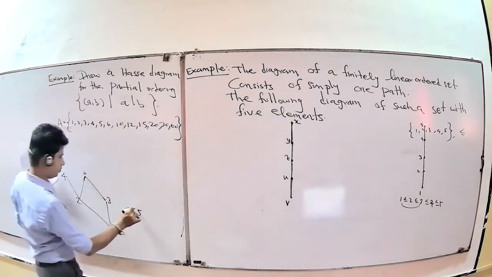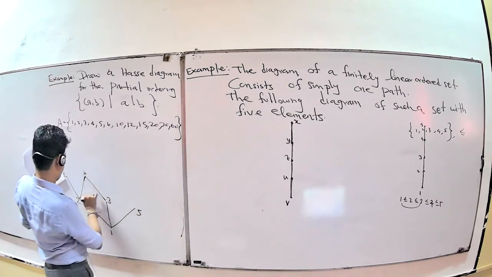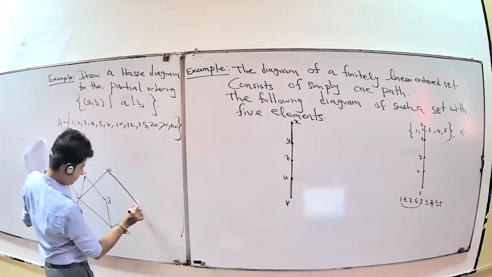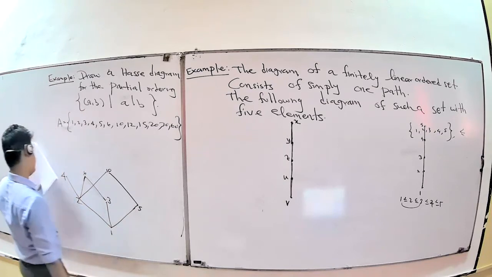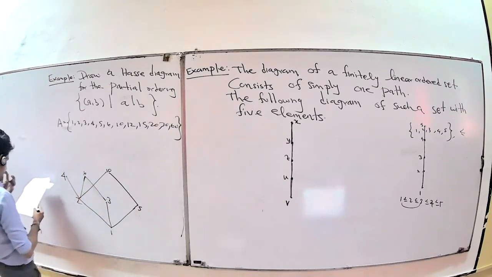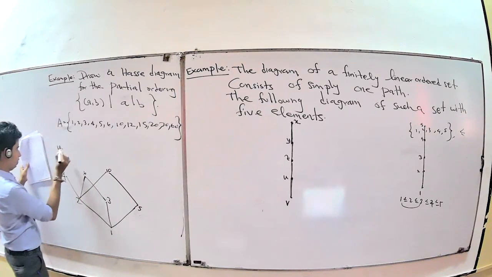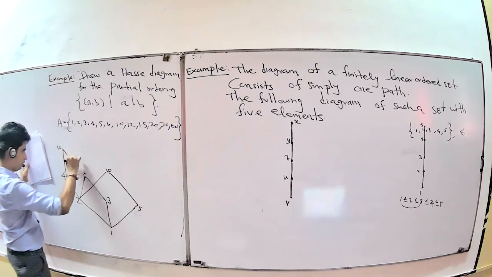For 10 here. This one 5, 10, okay. Now 12. You can put here 12, 4 into this one, this into this one.